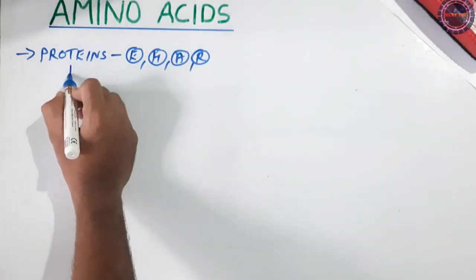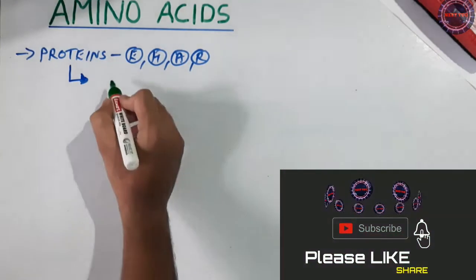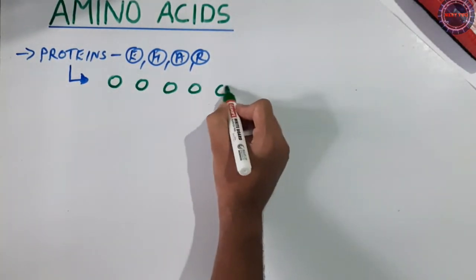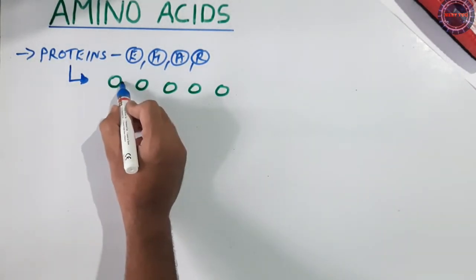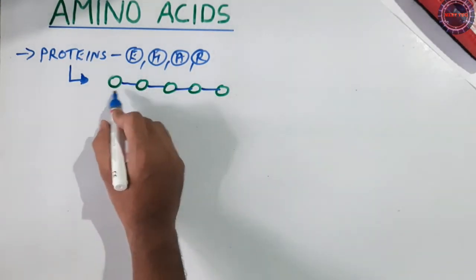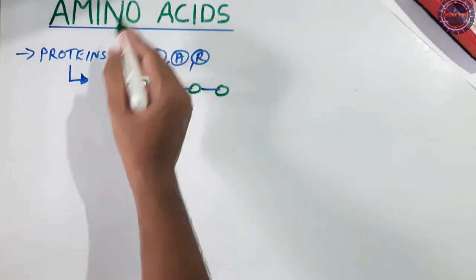And what is exactly the protein structure? The protein structure is very simple, and you could see these are nothing but the monomeric units. You could see the circles, which are linked by the peptide bonds here. So this is the peptide bond and these are monomeric units. And what is this monomeric unit? This is nothing but amino acids.